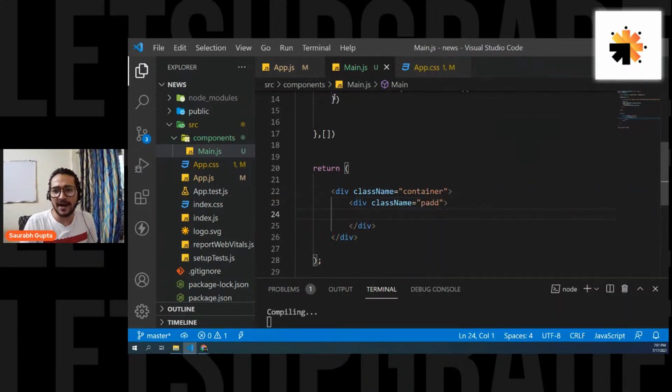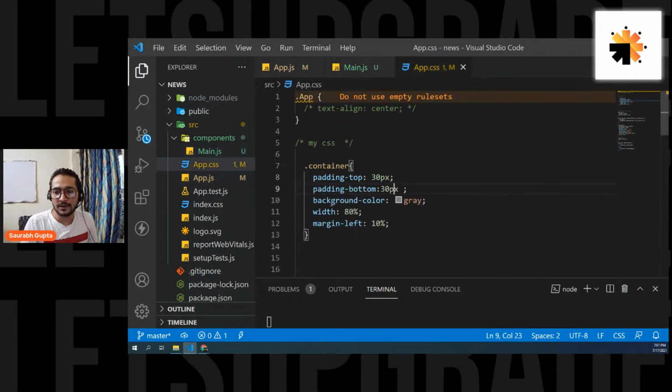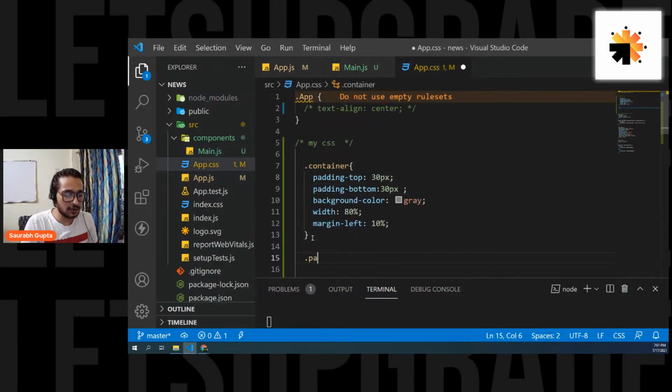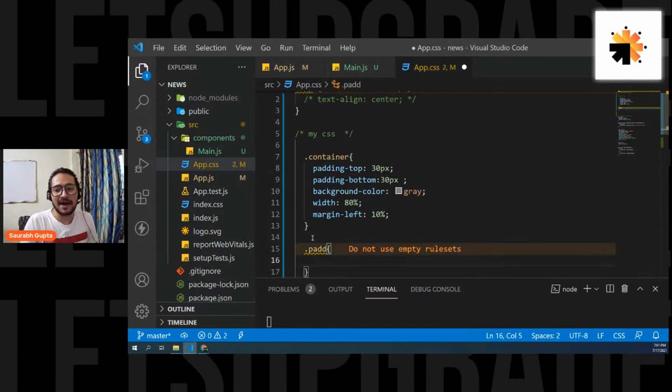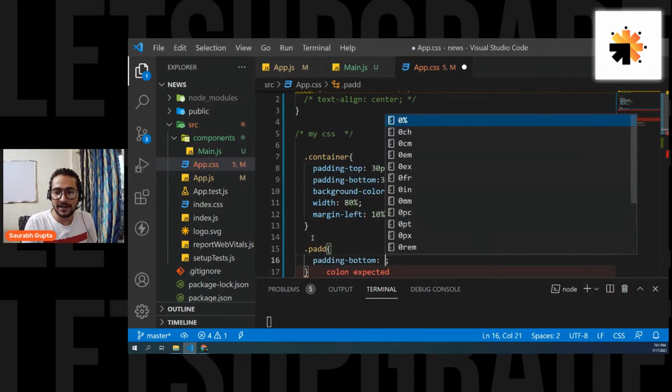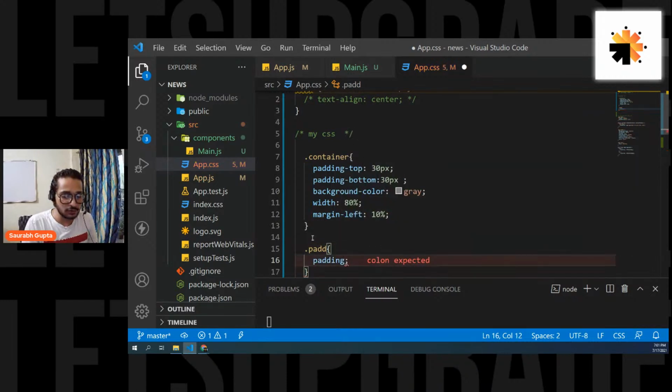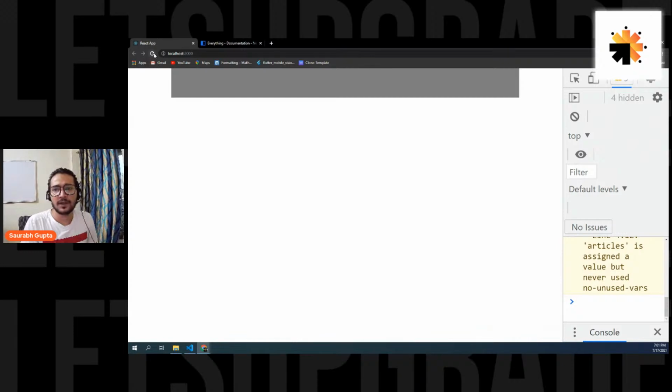This is basically for padding, so that we get an all-around padding. So .pad will simply get a padding for me, and I want to give it a padding of 20 pixels from all around. Okay, that's all. Cool. Perfect.